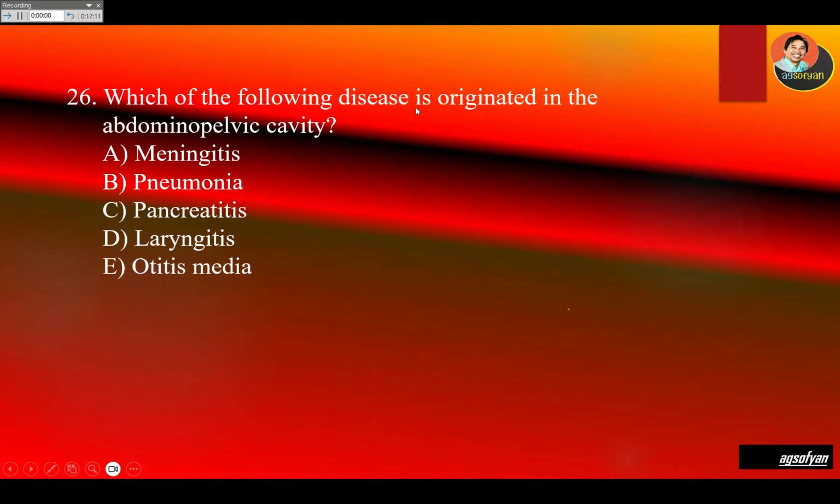Which of the following diseases originates in the abdominopelvic cavity? So we look for organs that are located in that cavity. Meningitis, it is not, because meningitis affects the layers of the brain and spinal cord. So this is in the brain or spinal cord. Pneumonia is a lung disease, so this is in the thoracic cavity. Pancreatitis, the pancreas is located in the abdominopelvic cavity. So this is the answer. So C should be the answer.